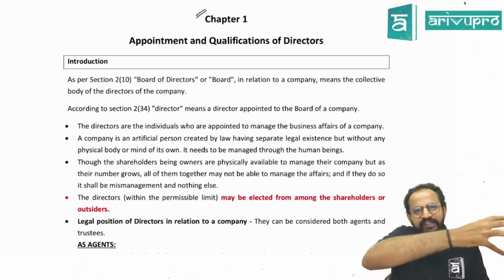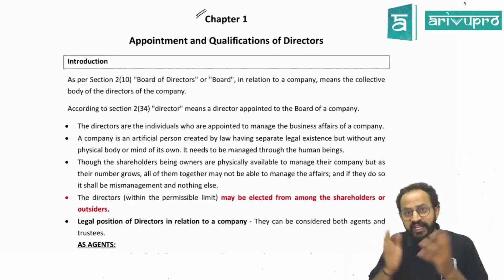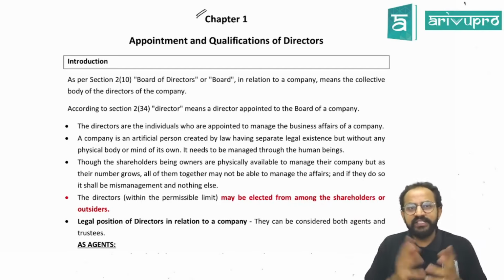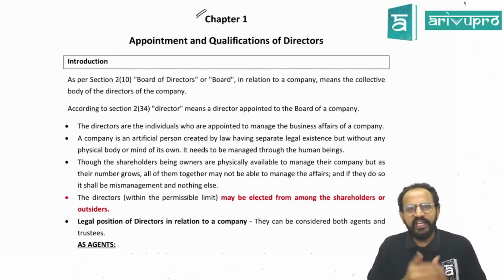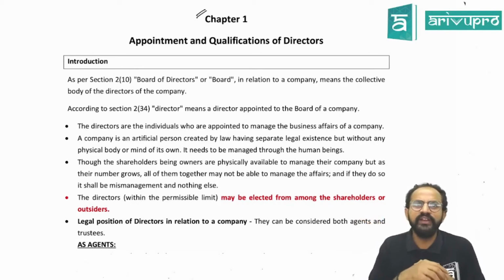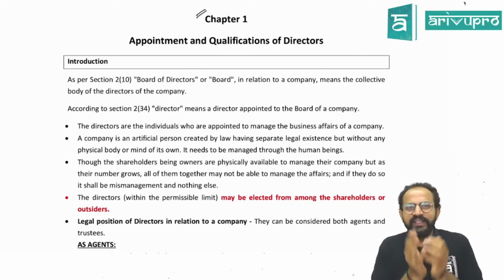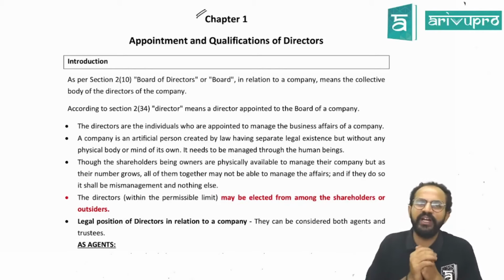Now try to apply the same concept to a company. In a company, especially a public company, let us take the example of Infosys. In Infosys, there will be lakhs of shareholders. I hope all of you know, the equity shareholders are considered as the actual owners of the company.